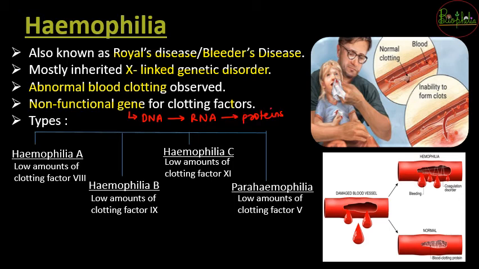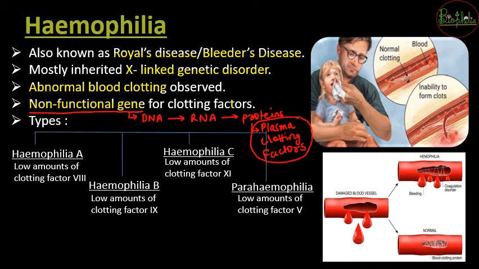So these proteins are formed in the प्लाज्मा, जिसको हम बोलते हैं प्लाज्मा प्रोटीन्स या प्लाज्मा क्लॉटिंग फैक्टर्स. So these plasma clotting factors need to be there, but in hemophilia patients, because of an abnormal or non-functional gene, the plasma clotting factors are going to be affected.